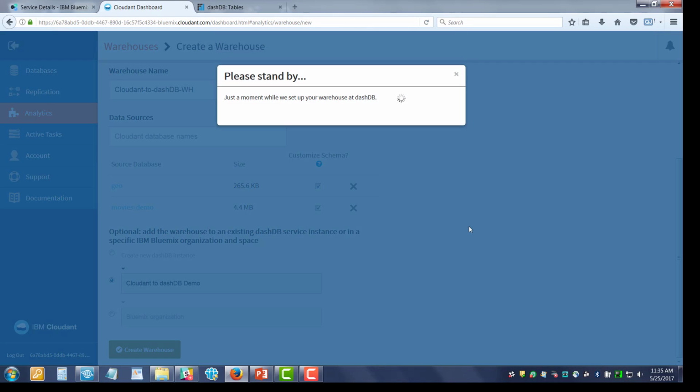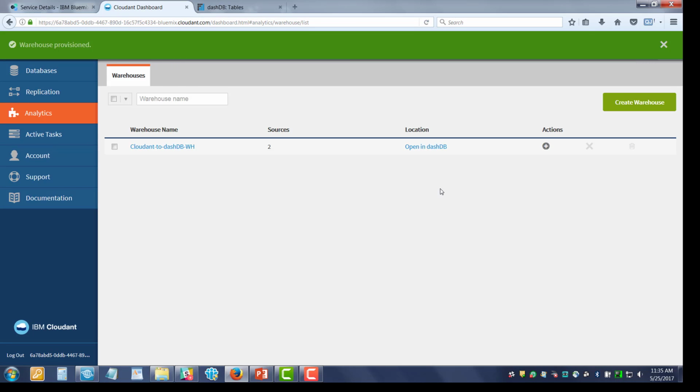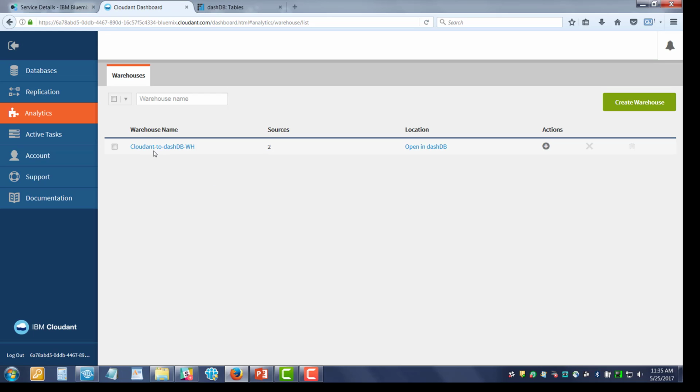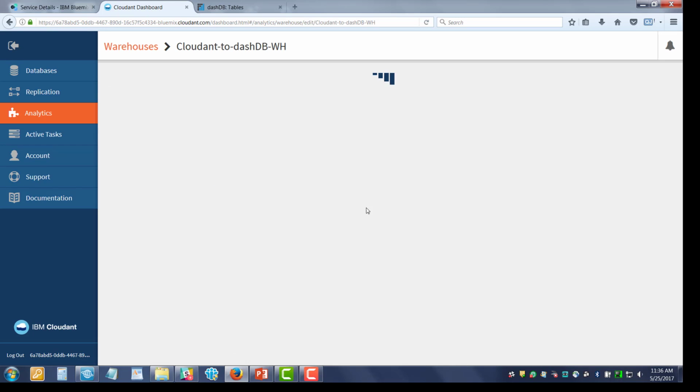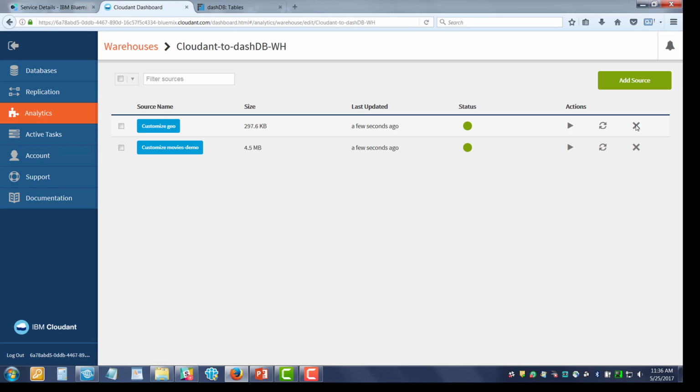It gives me a warning that it's about to do its thing, and the schema discovery process is kicked off. So you'll see here that we have one warehouse with two sources. I called the warehouse Cloudant to dashDB warehouse. When I click on it, I see the two sources: one's for the Geo and one's for the movies demo.